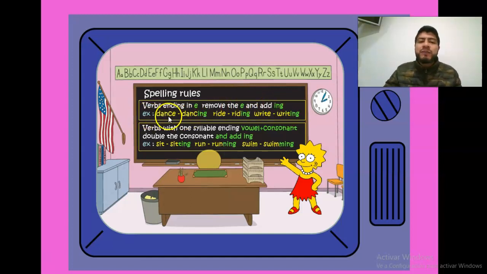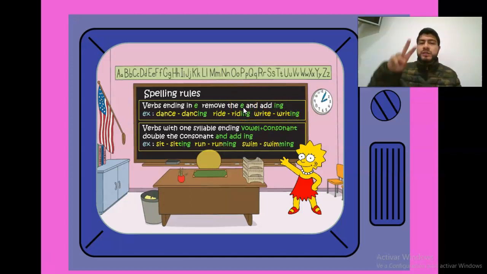For example, we have dance. Podemos mirar, as you can see, termina en E. ¿Qué pasa con la E? La quitamos y adherimos ing. Dancing. Write. Tenemos por acá el mismo caso. Write, writing. Okay?